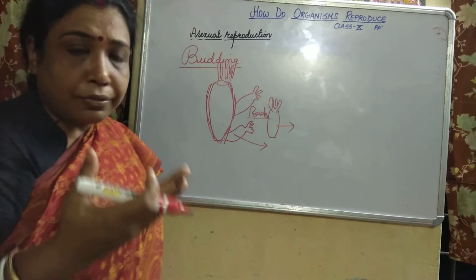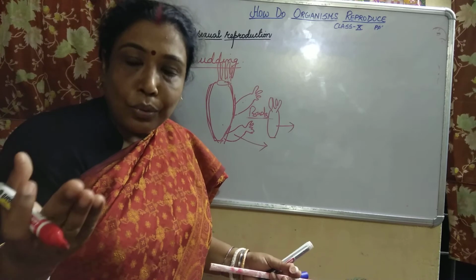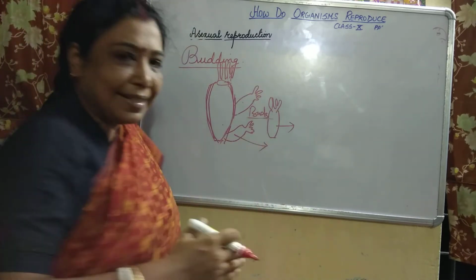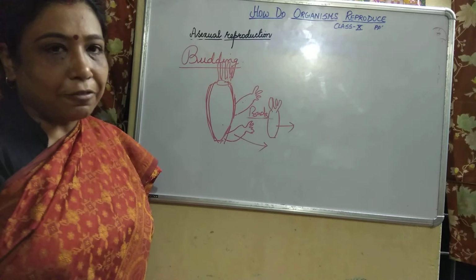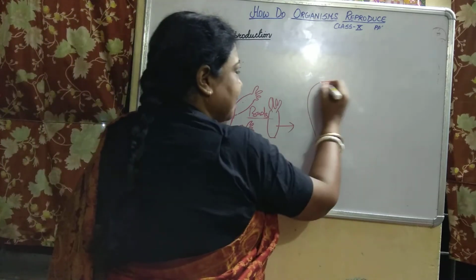When they fall off, they will be able to sustain their own life and become individual organisms. This is budding. In yeast cell also you must have seen the yeast.